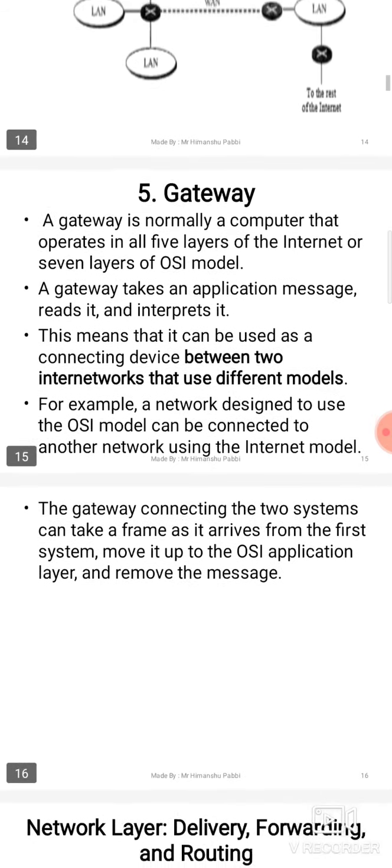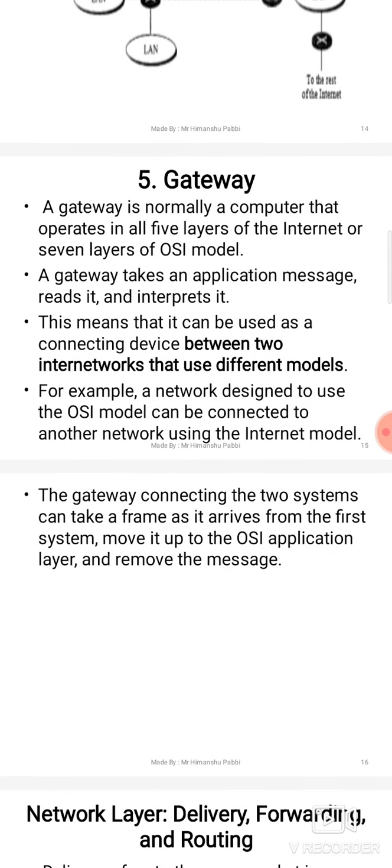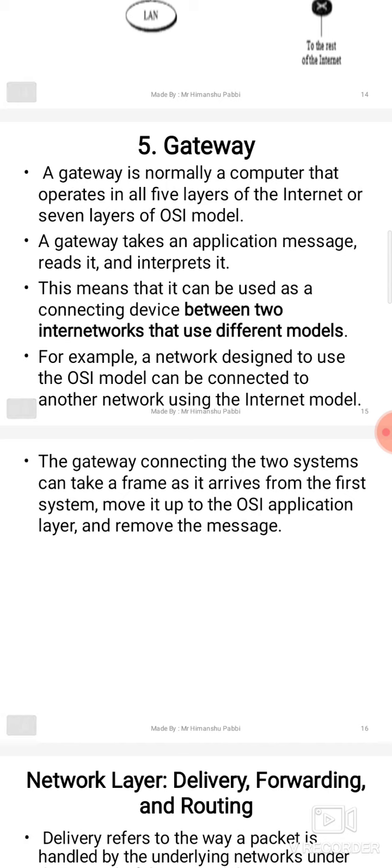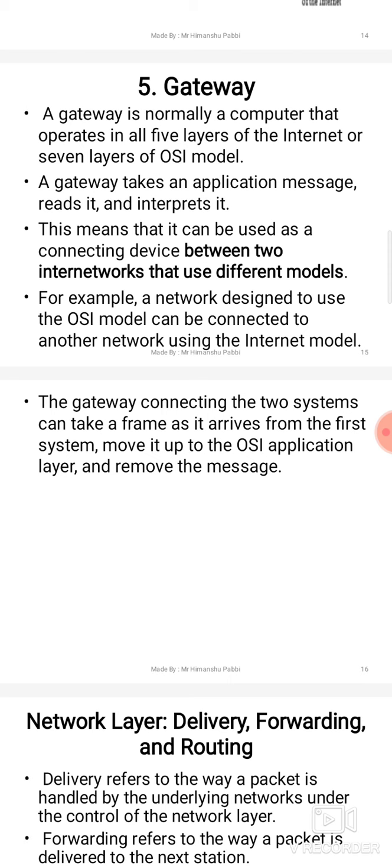And the last one is the gateway. A gateway works on all the layers. It has filtering capabilities based on IP address, MAC address, port number, and also based on the message which the sender has sent. The sender sends a message, so the gateway can see the message also. The gateway is inserted between two networks.